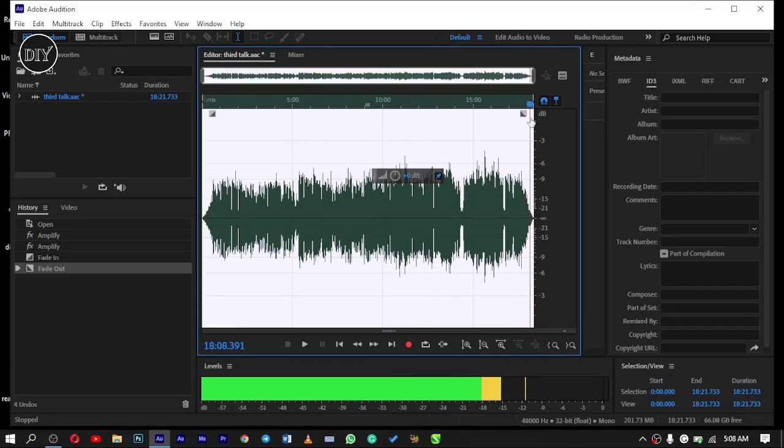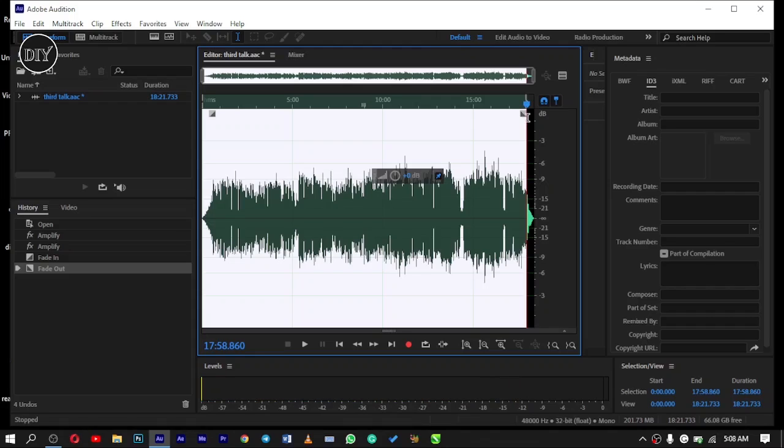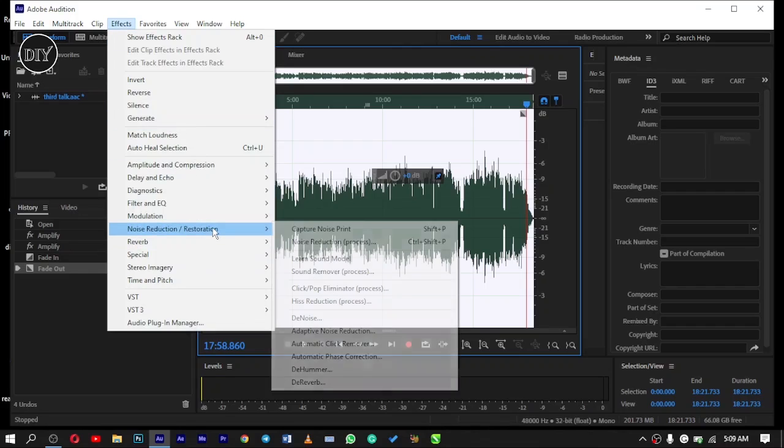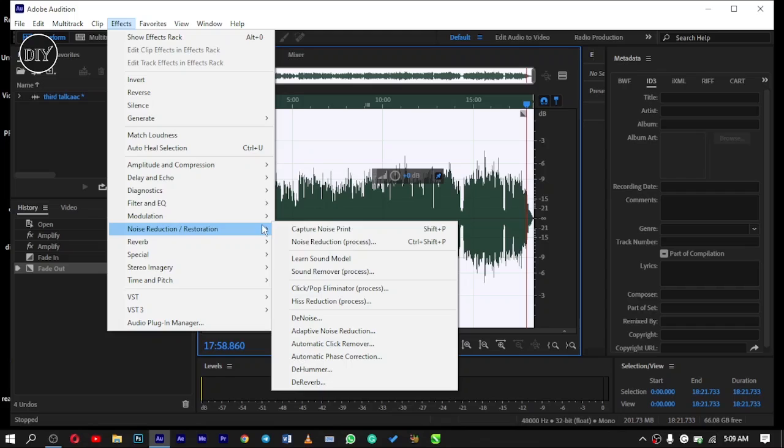It's already highlighted as out here. Or if you want it out here, you can just click on O. You can use I and O as in and out. But I want the clip to go to the end, so I'll move it to the end. And now my clip is selected, the whole of the audio is selected. So what I'll need to do now is to go to my effect menu, go under noise reduction and restoration, and then click on denoise.